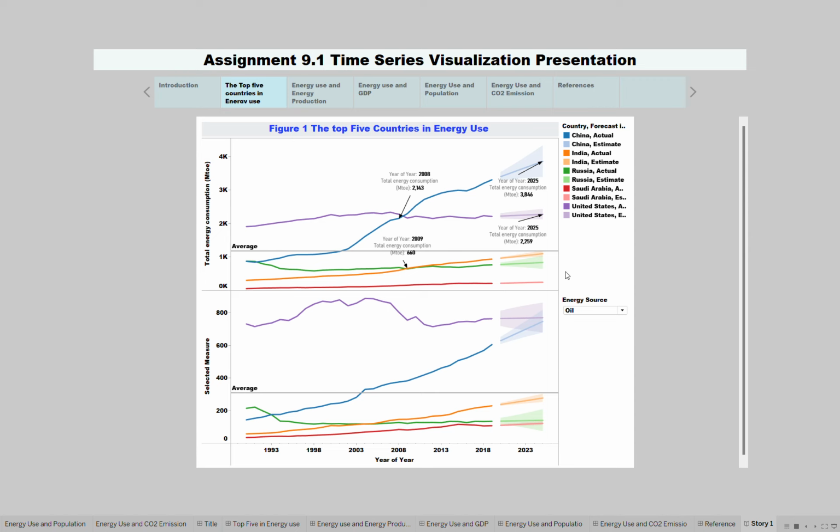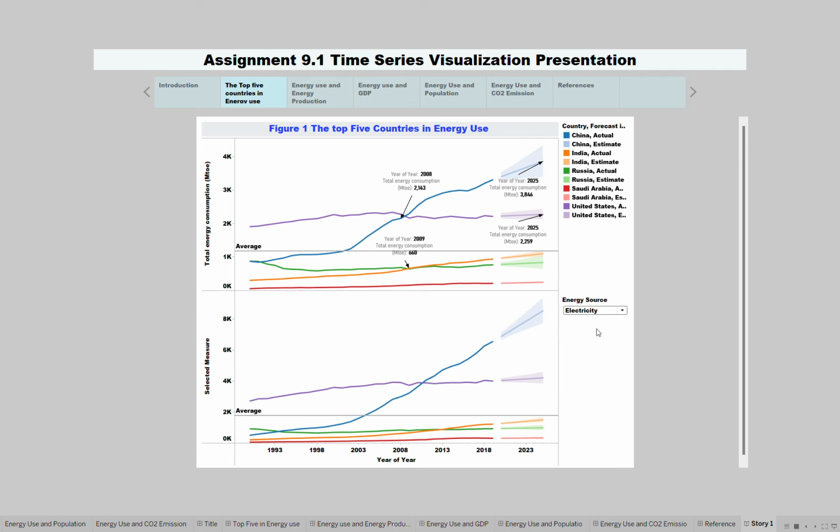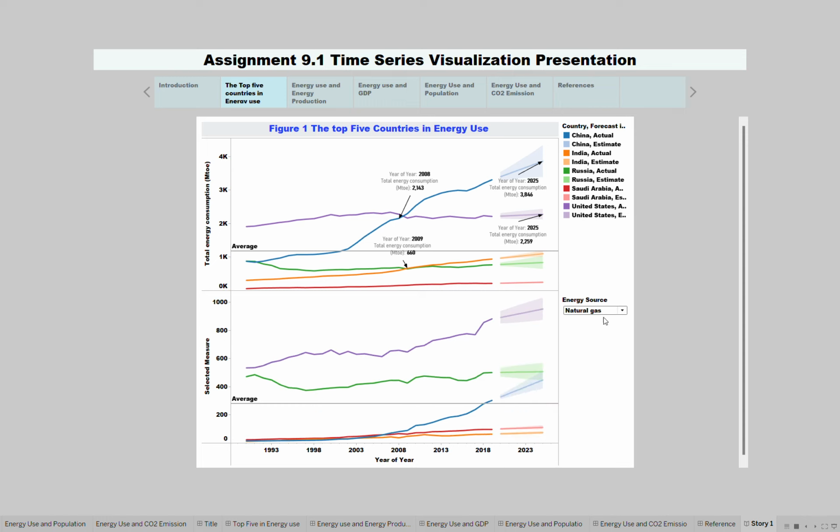And if we come to the different energy sources used for consumption, we can see, for example, coal and lignite. In coal and lignite, we can see that the United States is led by China, and with electricity, China is leading all of them. And in natural gas, you can see the United States is leading, and China is in third place, and it's increasing continuously.